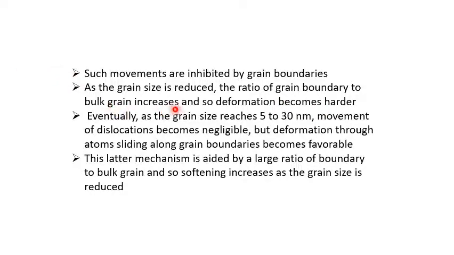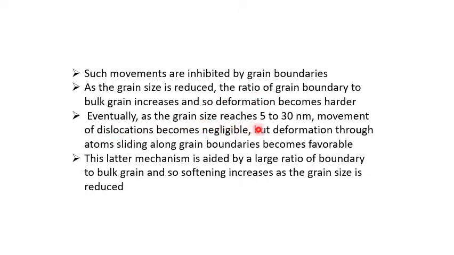When the particle size is decreased, surface area increases, so the grain boundary to bulk grain ratio increases, and because the grain boundary is large, it shows resistance to permanent deformation. So that is why permanent deformation is reduced.